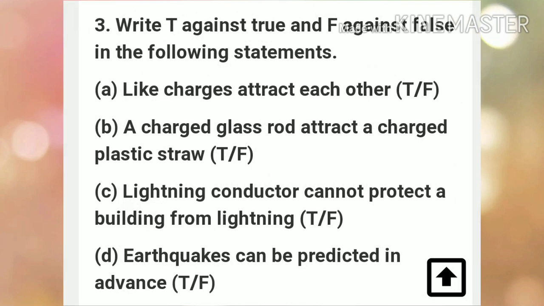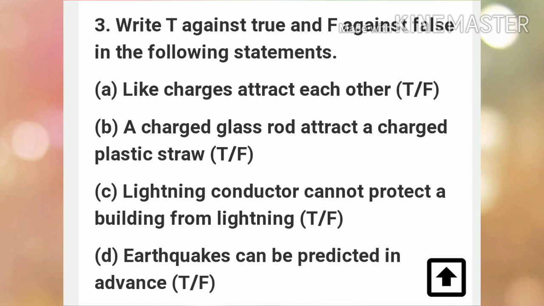Now the third question is, write T against true and F against false in the following statements. The first statement is, like charges attract each other. Children, we all know that like charges repel each other, and opposite charges attract each other. So the first statement is false.